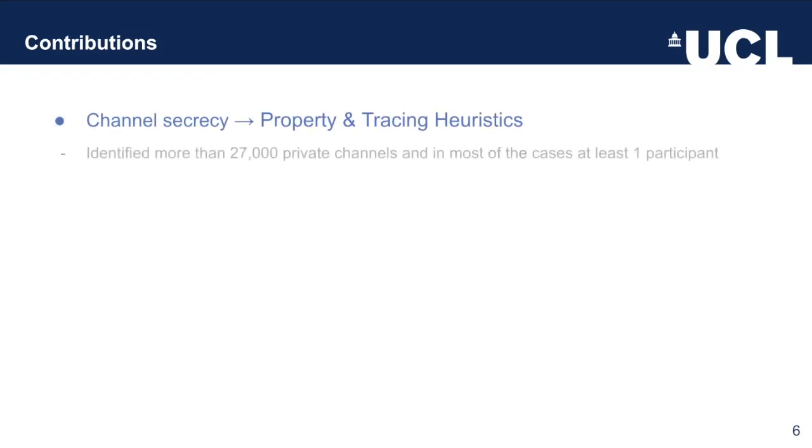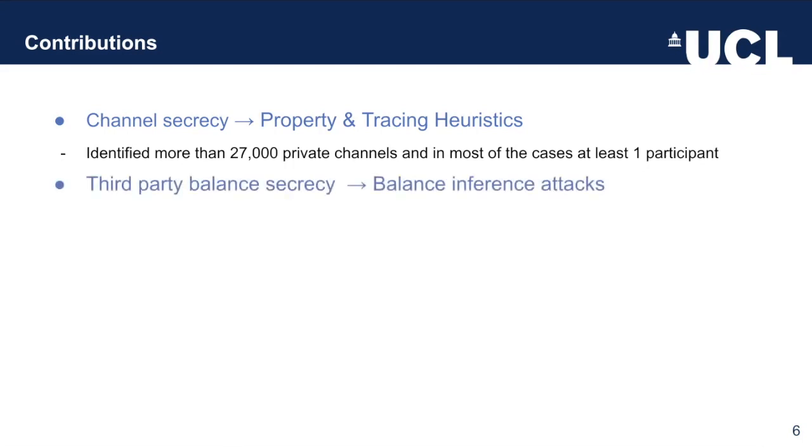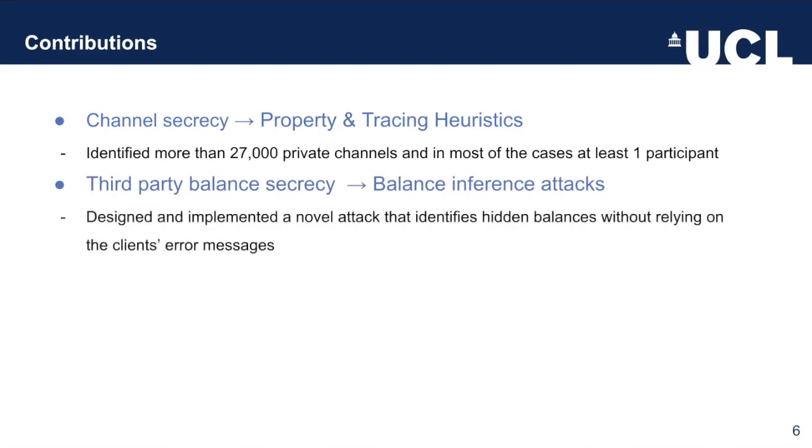Our contributions are as follows. For channel secrecy, we created property tracing heuristics. Here we identified more than 27,000 private channels, and in most cases, at least one of the participants. In addition, for public channels, we were able to identify who opened and who closed the channels. For third-party balance secrecy, we created balance inference attacks. Here we designed and implemented a new attack which identifies hidden balances without relying on the client's error messages.